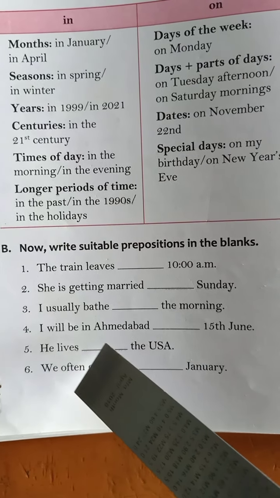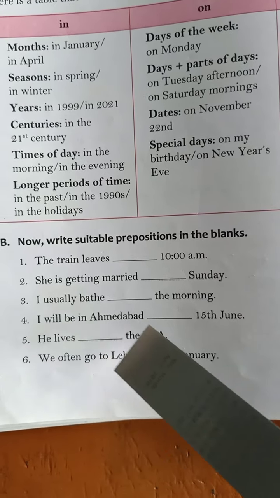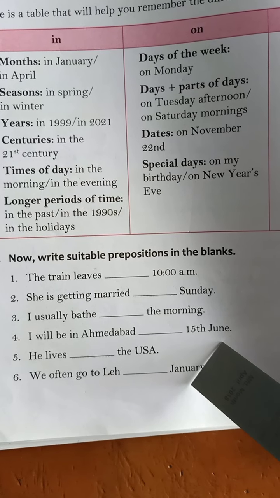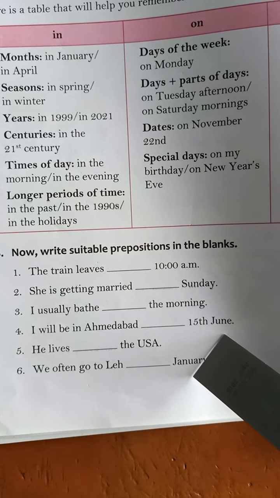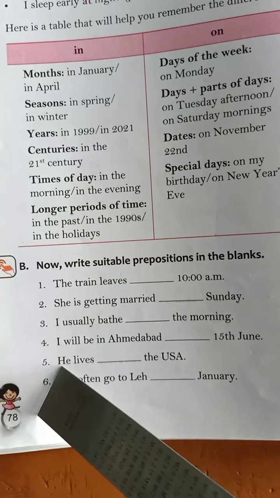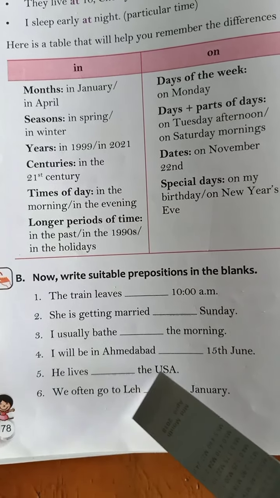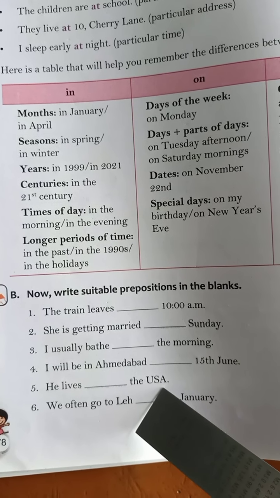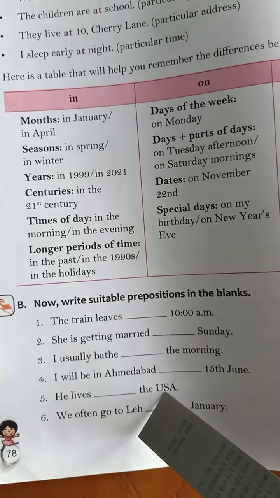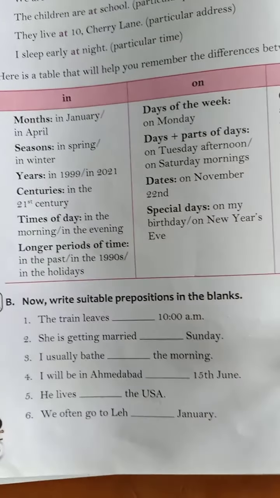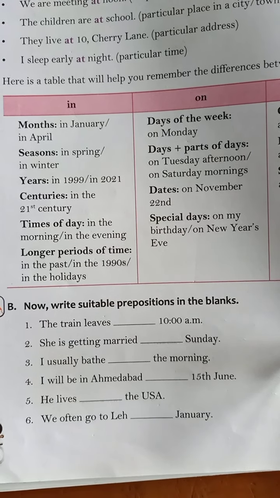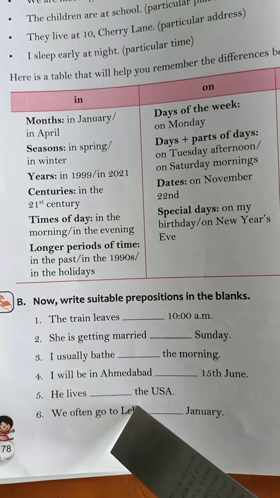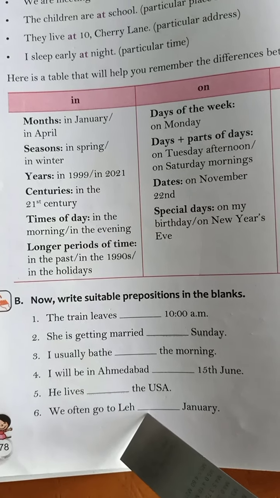I will be in Allahabad on 15th of June. On 15th of June. Okay. He lives dash the USA. Now tell me, what are you going to use? Which word will you be using? It is USA, United States of America. So which preposition will be correct here? He lives in USA, on USA, or at USA?